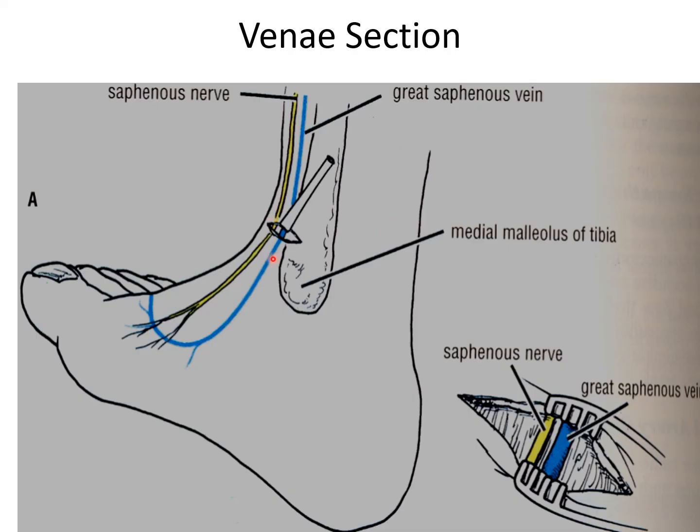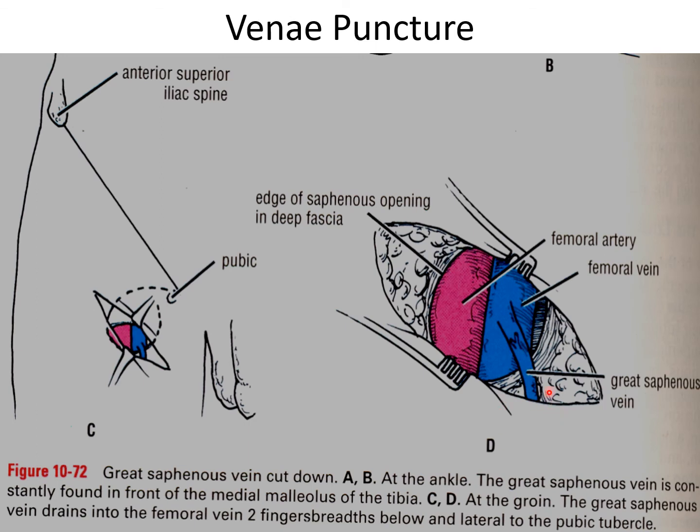So in venesection, here you can see the section. You can open the vein, for example the great saphenous vein, and a large quantity of fluid may be introduced through this venesection. In venipuncture, there is only puncturing of the vein.